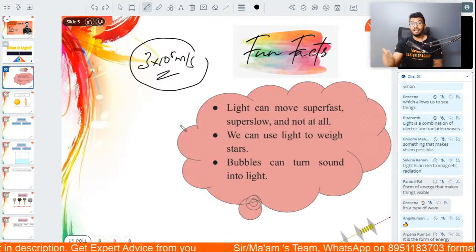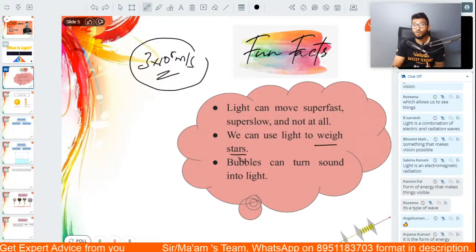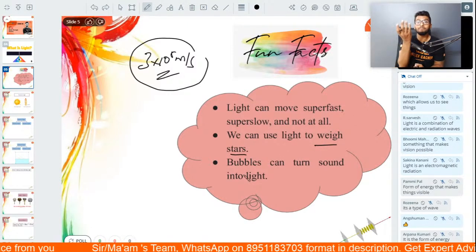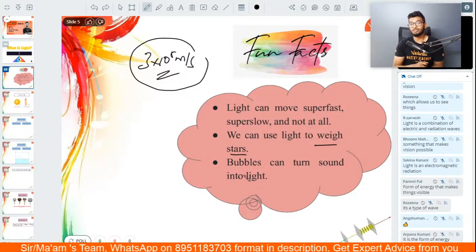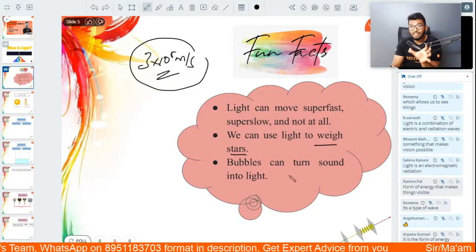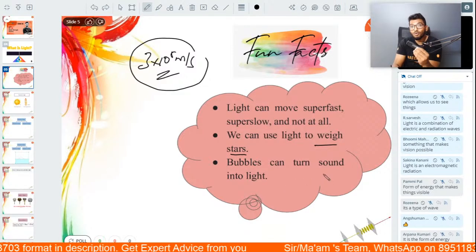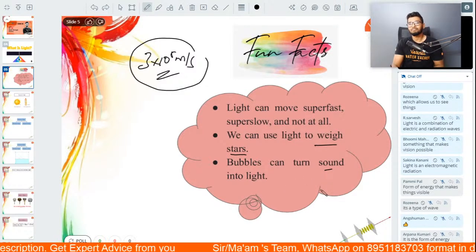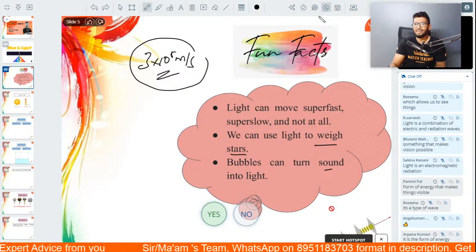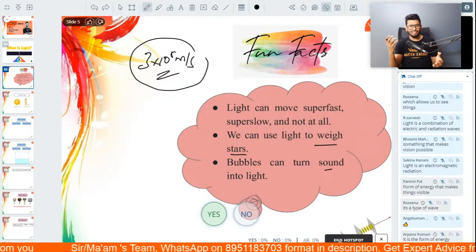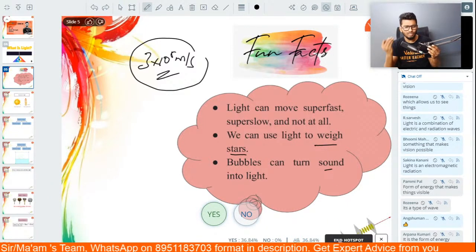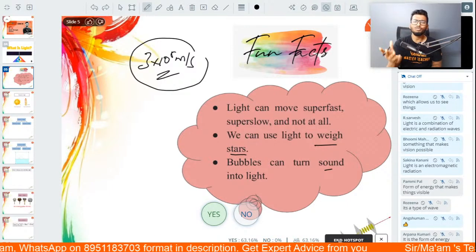Did you guys know that light is something which is used to weigh stars, to actually measure stars? Light is something which can be produced even through sound. Fascinating, isn't it, people? Because whatever things that we have learned about light, that's not the end of the story, because there's so much more to it.